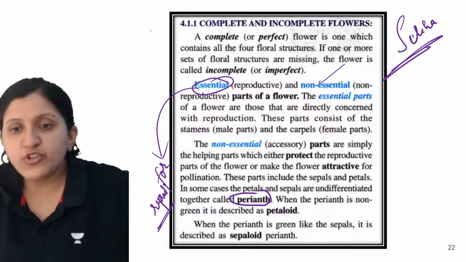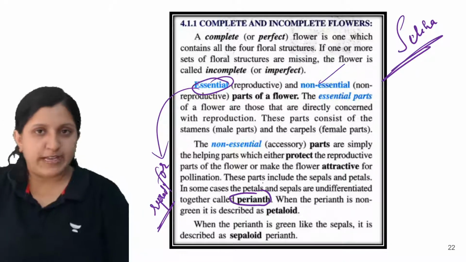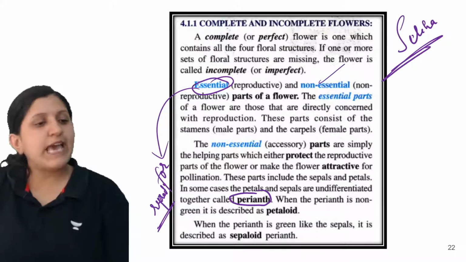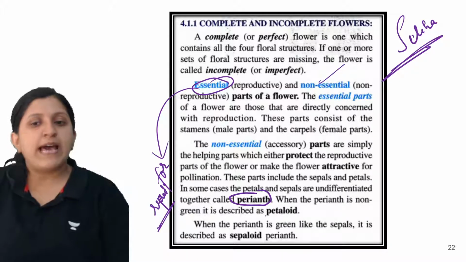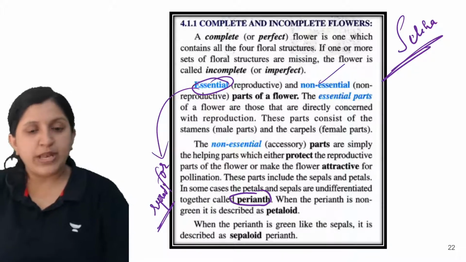All right. So now, when the perianth is non-green, it can be called the petaloid. If it is green, then it is called a sepaloid perianth. So these terms are very important.